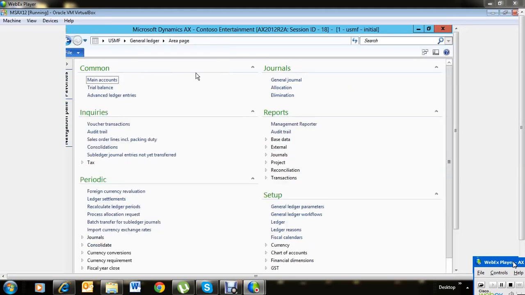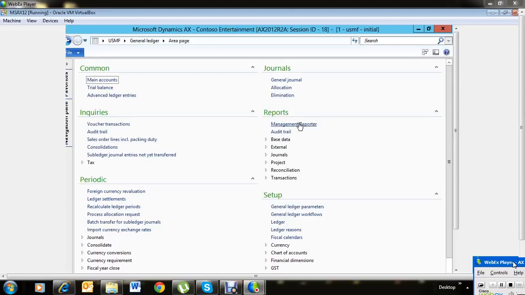finally we're going to look into the management reporter, where we set up the management reporter. It's a FRX reporter where we use this reporter to build our own financial statement.